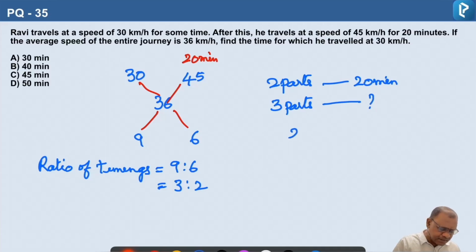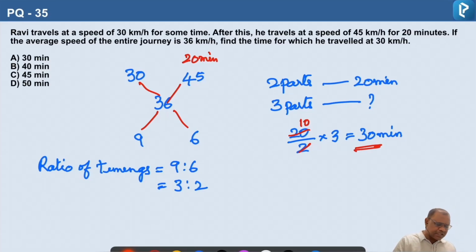So that is 20 by 2 into 3. 2 tens are 20, so 10 threes, 30 minutes. So 30 minutes is the correct answer. The time traveled at a speed of 30 kilometers per hour is 30 minutes. Option A is the right answer.